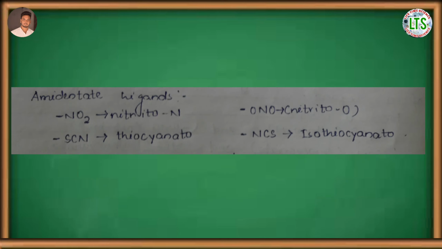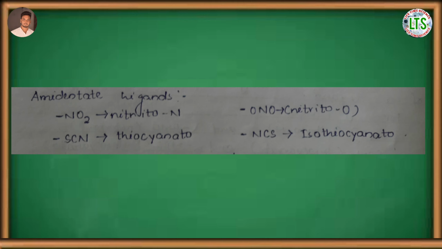Next are the ambidentate ligands. These are the monodentate or unidentate ligands with more than one coordinating atom. For such ligands, it is essential to designate the point of attachment of the ligand. For example, in NO2, if nitrogen is coordinated with the central metal atom, the name is nitrito-N. If oxygen is coordinated with the central metal atom, then the name is nitrito-O.